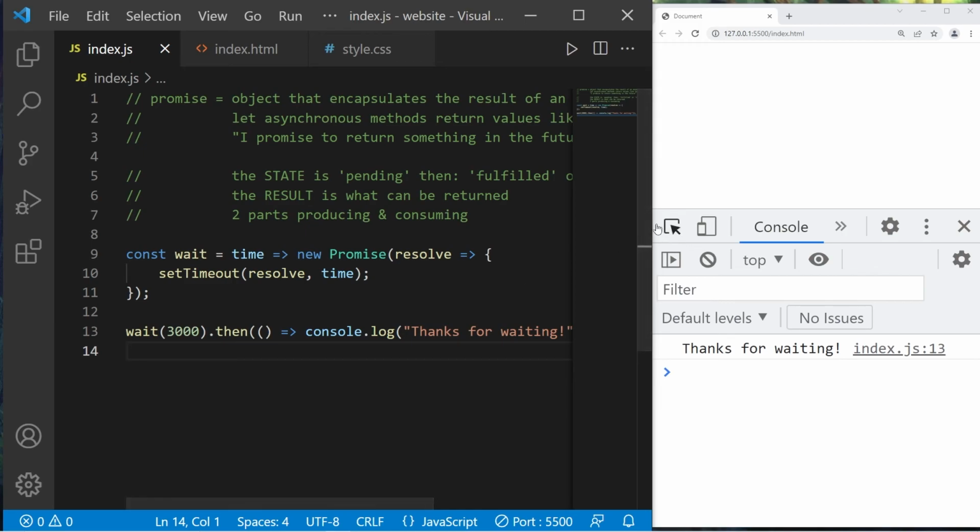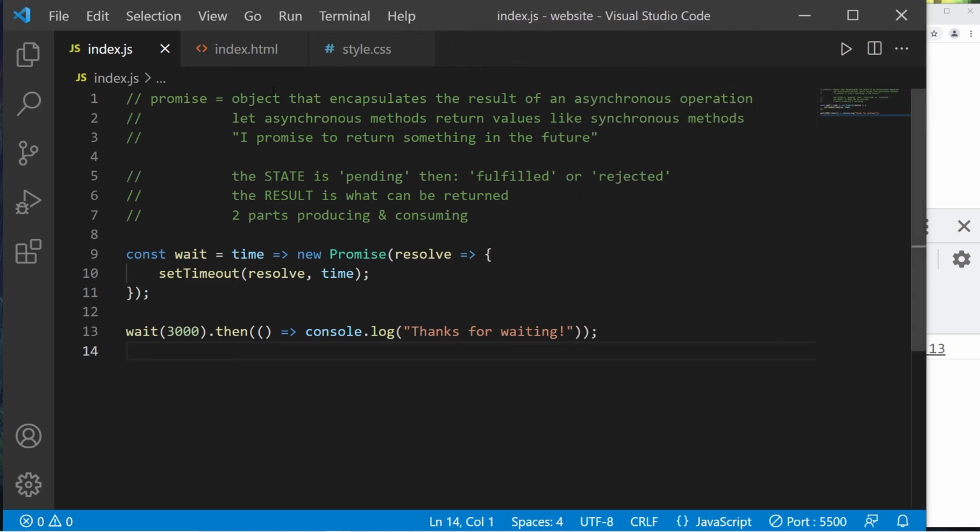So yeah, those are promises. They're objects that encapsulate the result of an asynchronous operation. They let asynchronous methods return values as if they were synchronous. It's a promise to return something in the future.